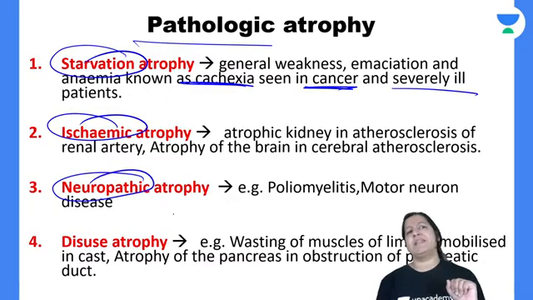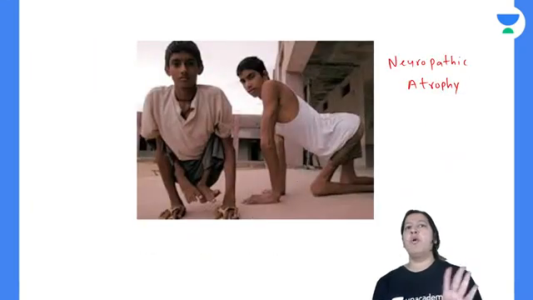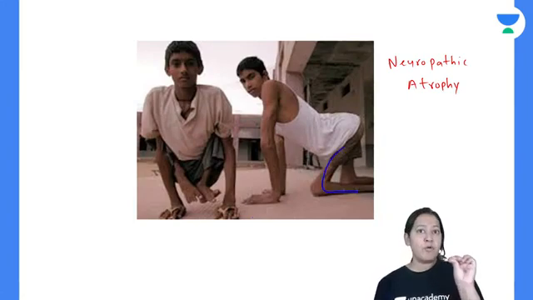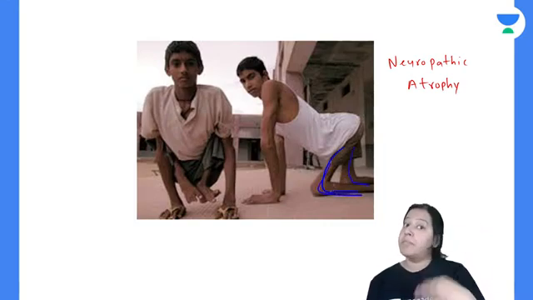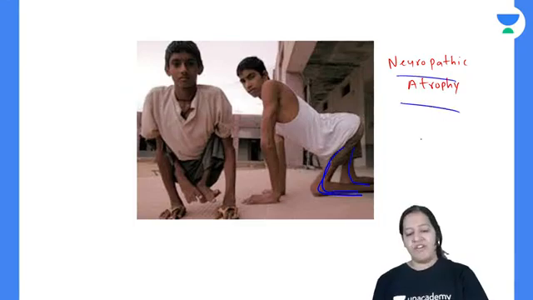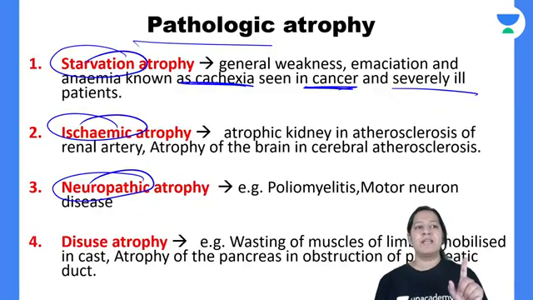The third is neuropathic atrophy. Neuropathic, you know, polio. In polio, what happens? The nerves are abnormal. There is a problem with the nerves. The polio virus is damaging the nerves. So these muscles got atrophied because the problem is not in the muscle, the problem is in the nerve. So neuropathic atrophy का example है polio. Polio is the example of neuropathic.